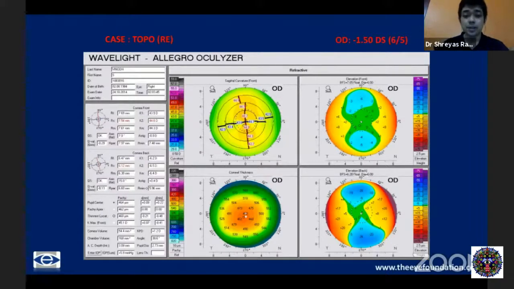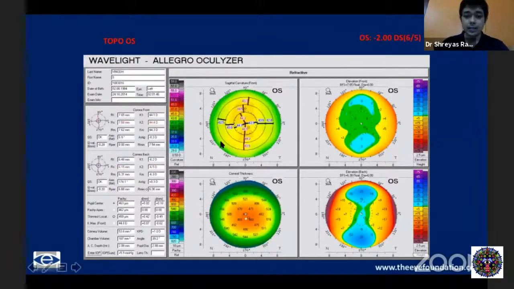But look again, this patient has an absolutely normal curvature, absolutely normal front and back elevation. So this is just a thin cornea and not an ectatic cornea. So again, this is yet another example. Again, there's no IS asymmetry, minimal skew deviation, but not significant. Anterior and posterior cornea is normal, but thickness is only 458.